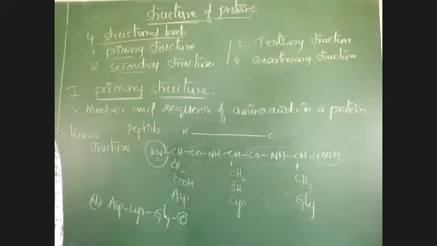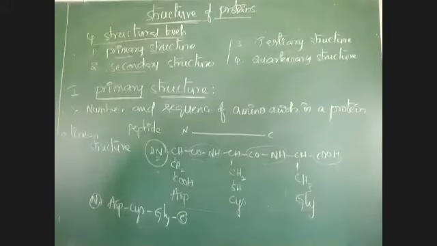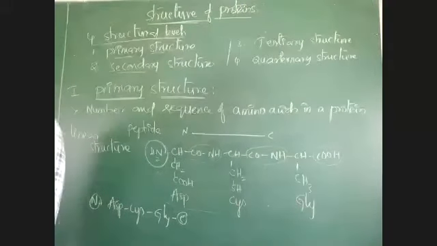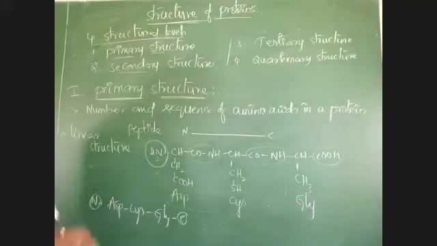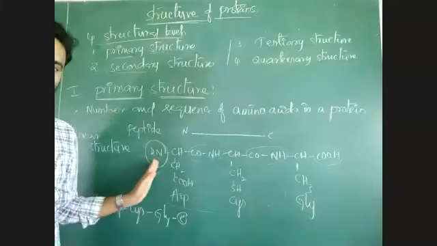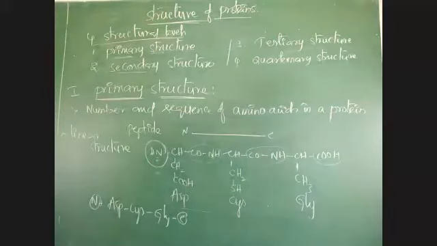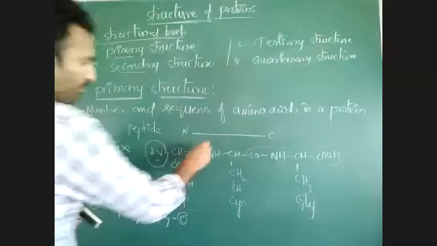Only amino acids linked by peptide bonds give the primary structure. The sequence of amino acids from N terminal to C terminal is called that. And the distance between two adjacent amino acids is 0.35 nanometers, from here to here.